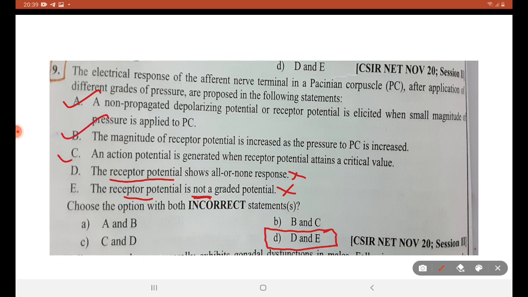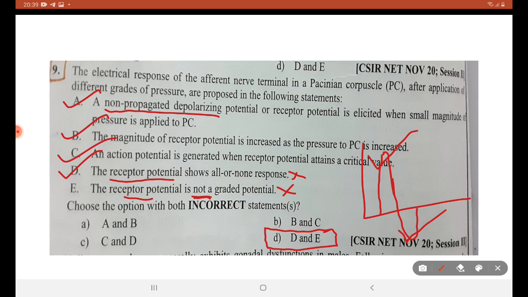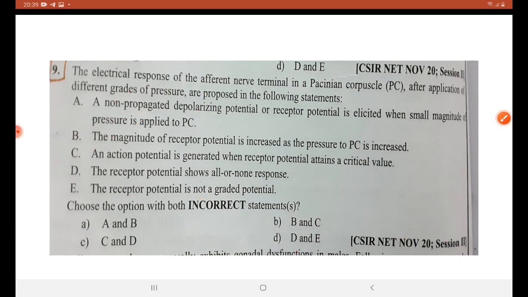A, B and C are correct statements. Non-propagated depolarizing potential is nothing but, this is a wave. Depolarization, hyperpolarization and repolarization occur. This is another wave, a propagating wave. Non-propagated in the sense that we will see only one curve. The wave is not propagated. This is the meaning of the first option.